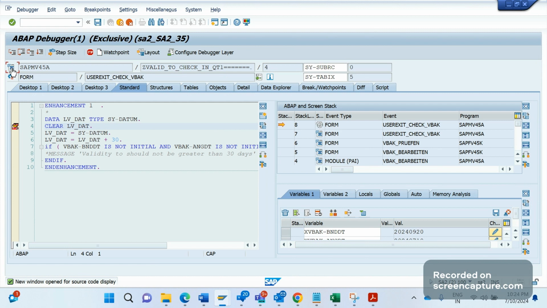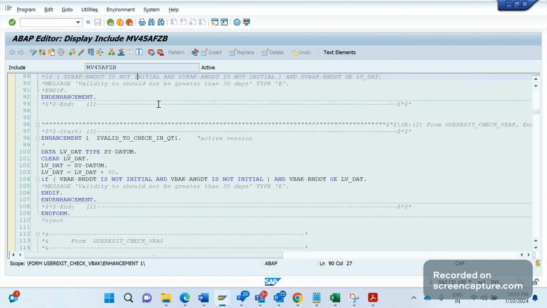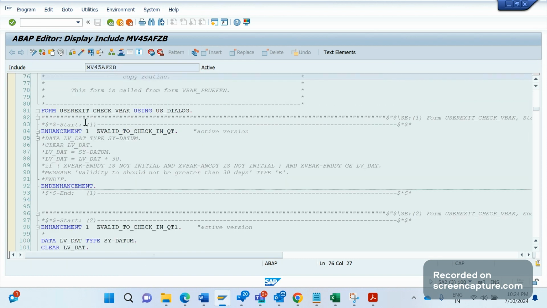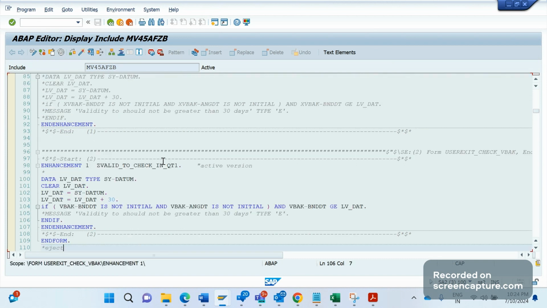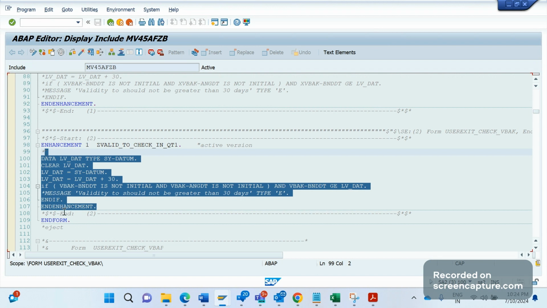Let me open the code. It's taking some time. Okay, now it's open. See, I'm in the include MV45AFZB, and I am in the user exit USEREXIT_CHECK_VBAK. In this user exit, I have created one implicit enhancement at the end of the form.